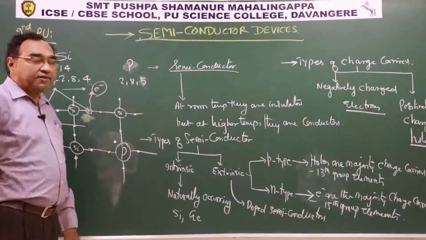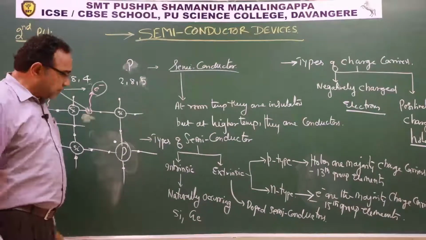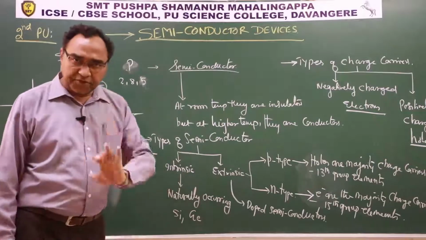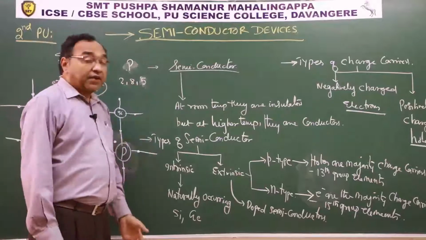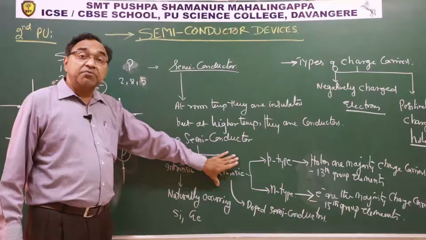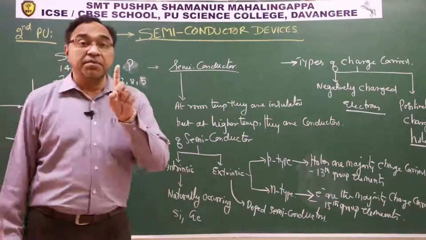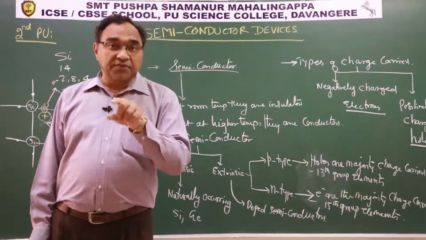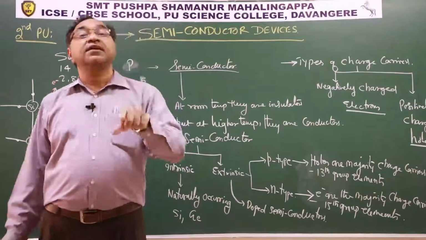And clearly we can say that extrinsic semiconductor stands apart from intrinsic with respect to conductivity. Second most important, remember that extrinsic semiconductor is made from intrinsic semiconductor.